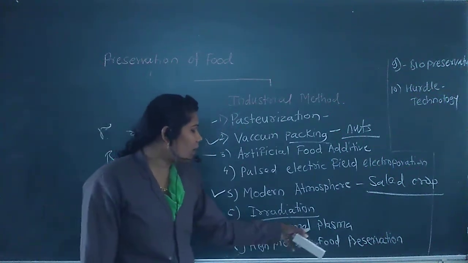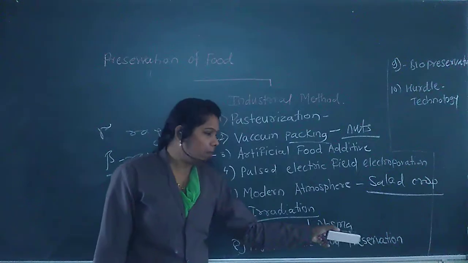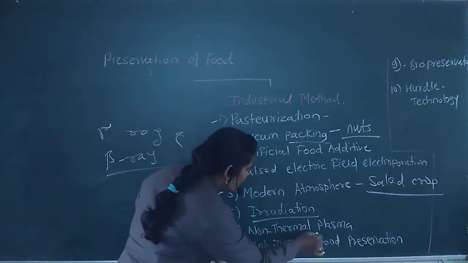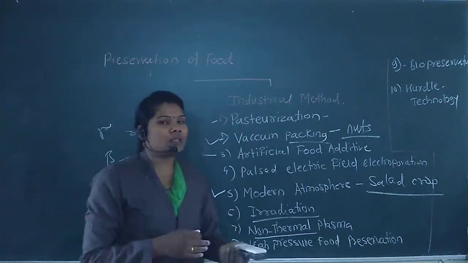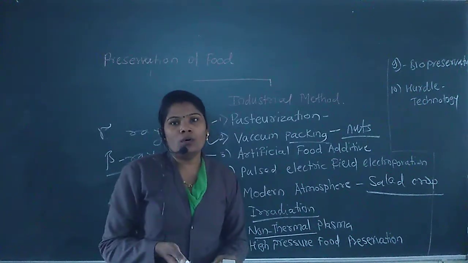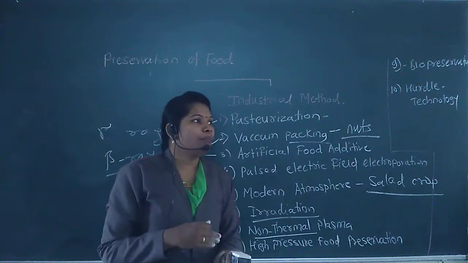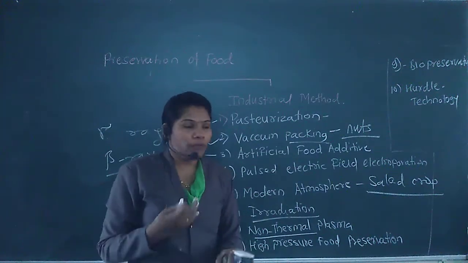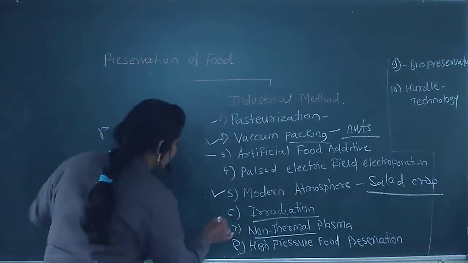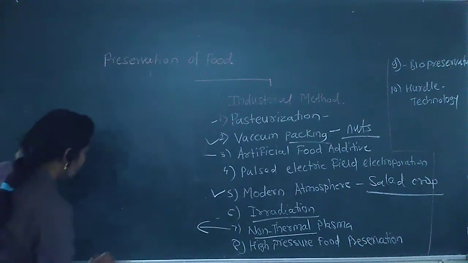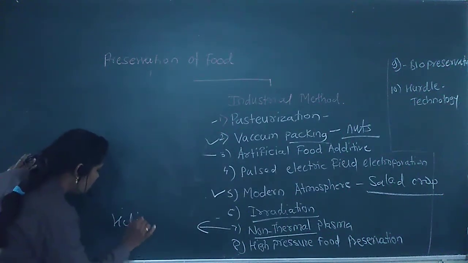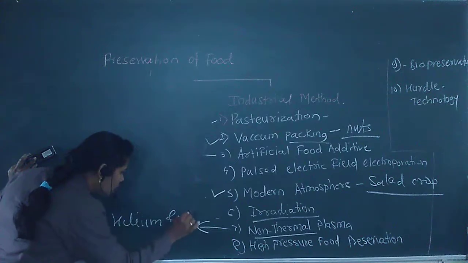Okay, next, that is what? The non-thermal plasma technique. That means here we expose our food to gases, that means ionized gas. Here we use ionized gas, that is helium gas and nitrogen gas.